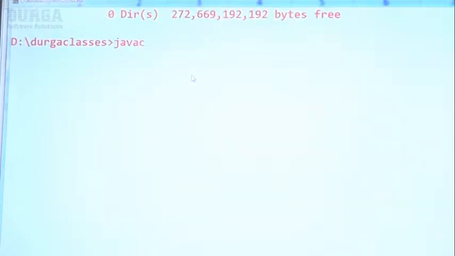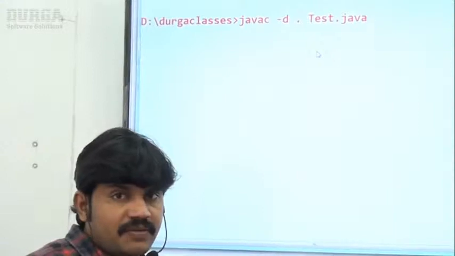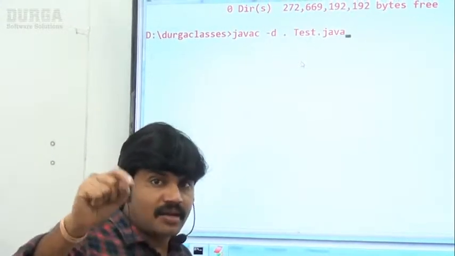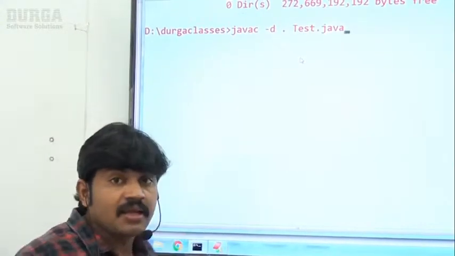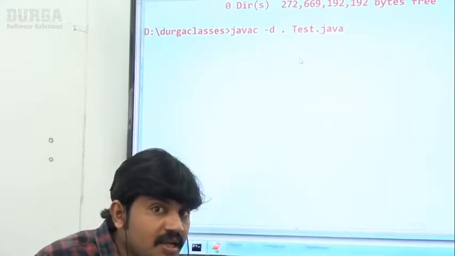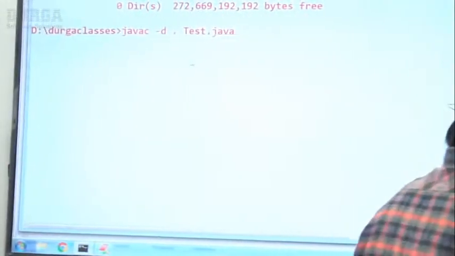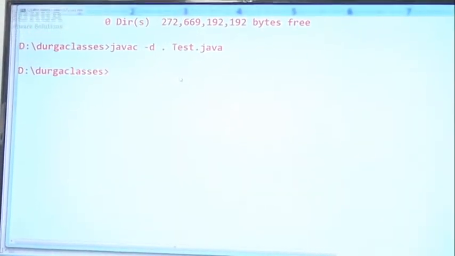Now I don't want that; I use javac -d . Test.java. Now the generated .class file is going to be placed in the corresponding package structure. Now observe. Yes, happily the code compiles fine.